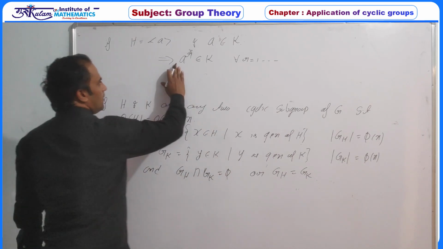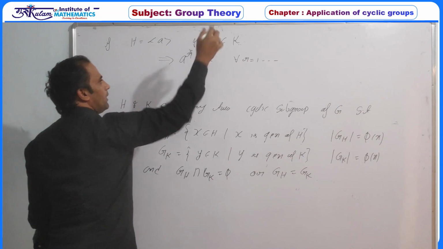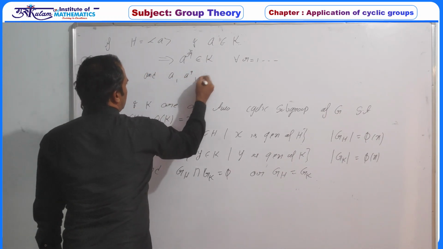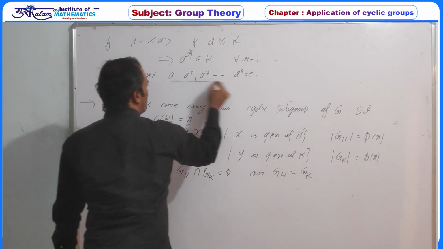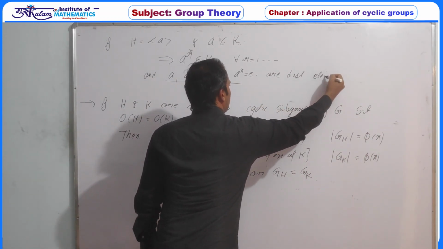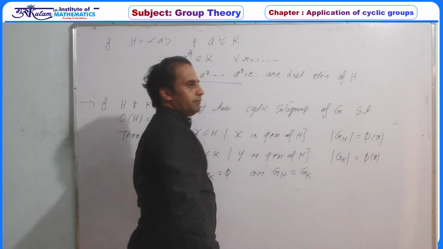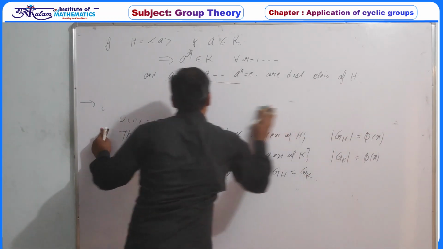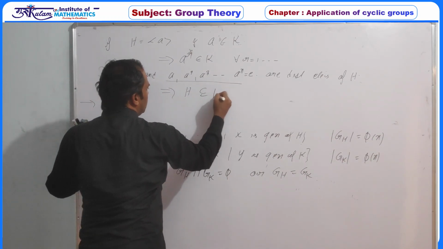For every R, since A is a subgroup, A belongs to this, A square, A cube and so on, up to A to the power n, identity. These all are distinct elements of H because H is generated by P. So this implies H must contain P.